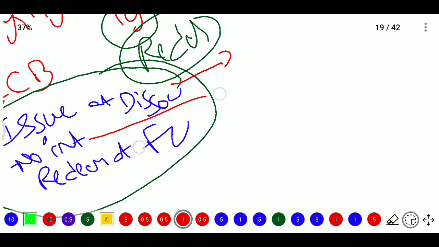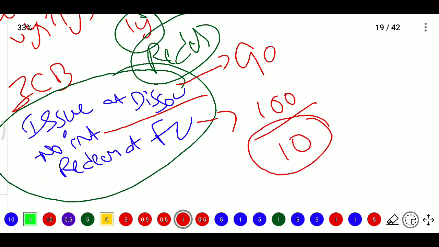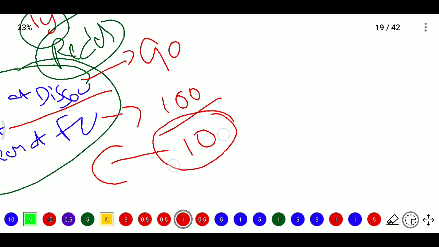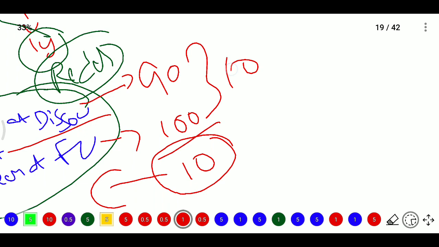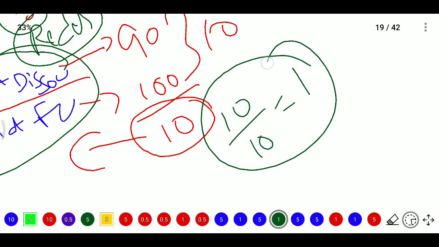But here what is the main issue? Here issuing at 90 rupees, redeeming at 100 rupees. The difference is 10 rupees. What is this 10 rupees? Is it profit or interest? Is it considered as interest? It is not profit, because here we need to account this 10 rupees on an amortized basis. Amortized basis means, if the bond is 10 years, 10 rupees divided by 10 is equal to 1 rupee, meaning every year we need to accumulate that 1 rupee to the bond.